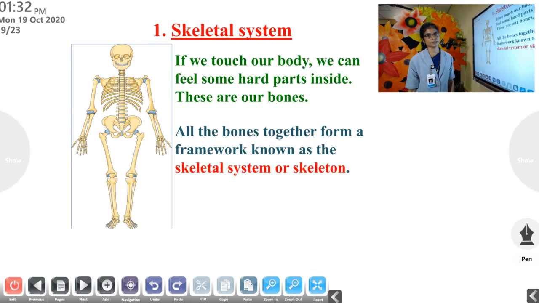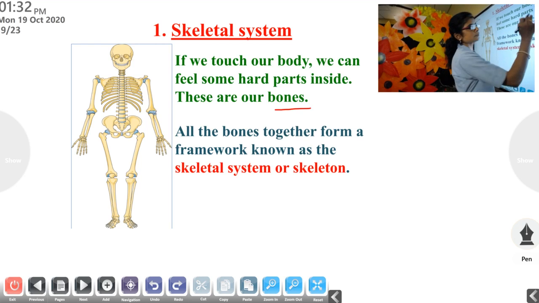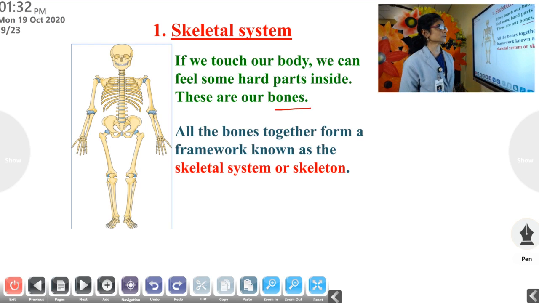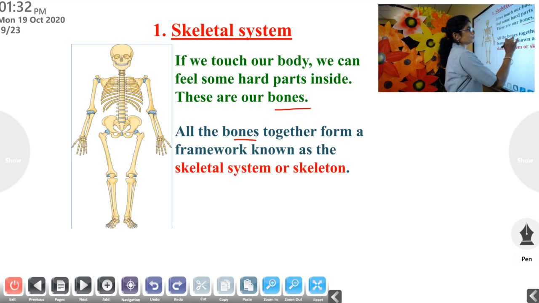First one, skeletal system. When we touch our body, we can feel hard parts inside our body. These are known as bones. All the bones join together to form a framework.